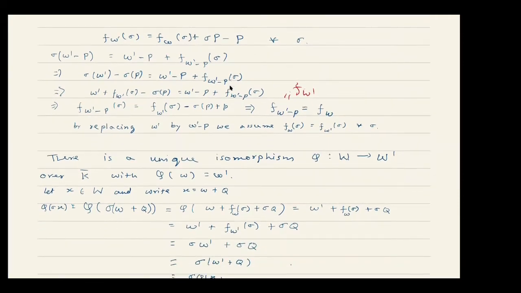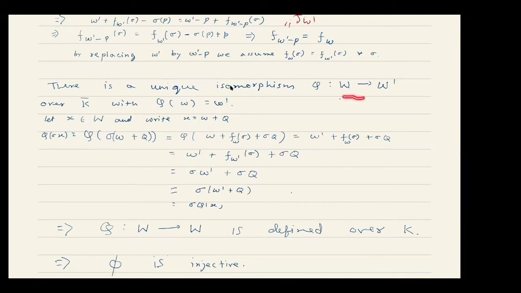So now we have two principal homogeneous spaces, and they are giving us the same cross homomorphisms. We want to show that those two principal homogeneous spaces are isomorphic. First of all, as I have said, any principal homogeneous space becomes trivial over a finite extension, so it will become trivial over K bar itself. Therefore, over K bar we have such an isomorphism from W to W prime.